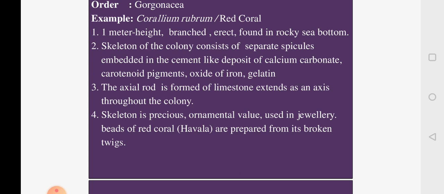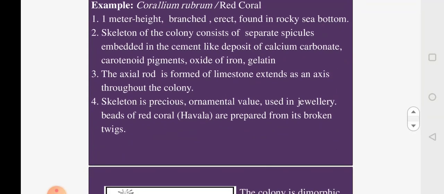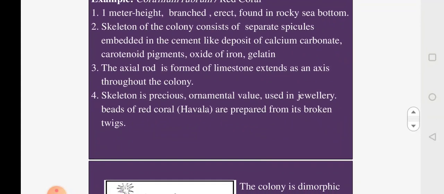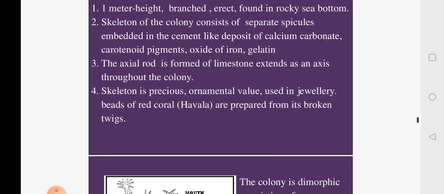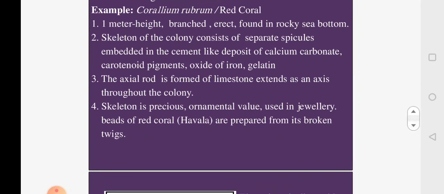The skeleton of this is made up of spicules, which are all separate, and the spicules are embedded inside the coenosarc, and here there is a deposition of calcium carbonate, and also there are carotenoid pigments, oxide of iron and gelatin. It is these which give the color to the Corallium rubrum, and it appears red in color because of the pigments and the oxide of iron.